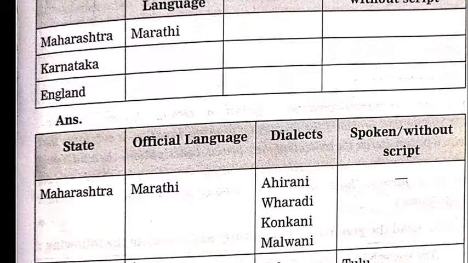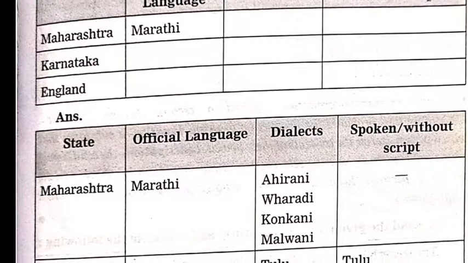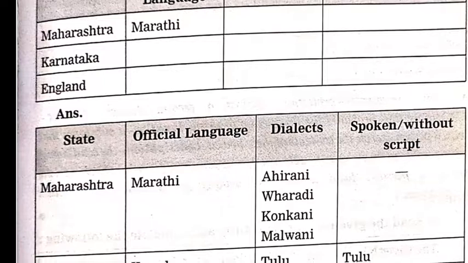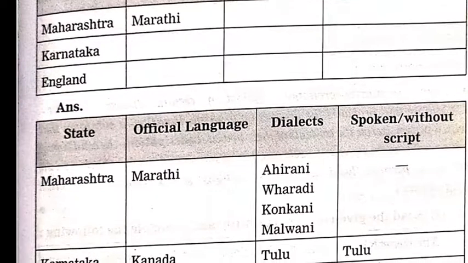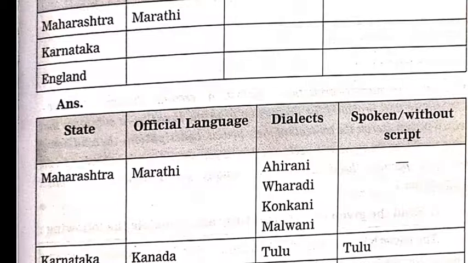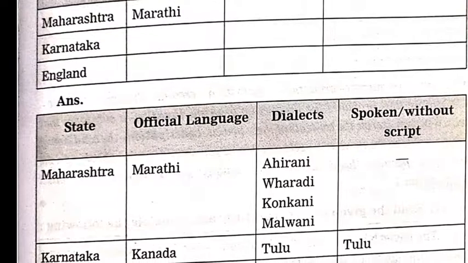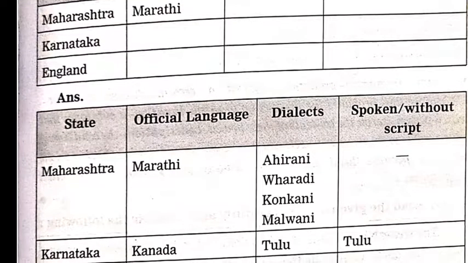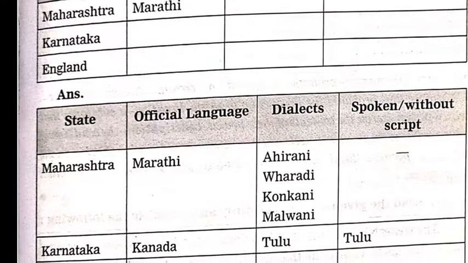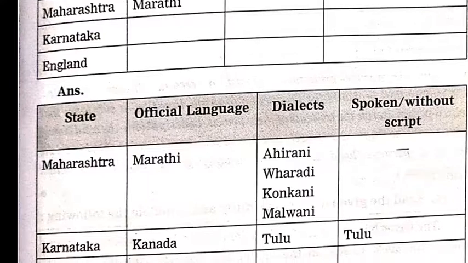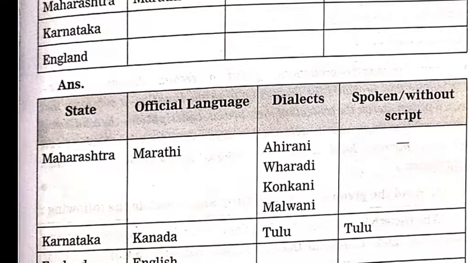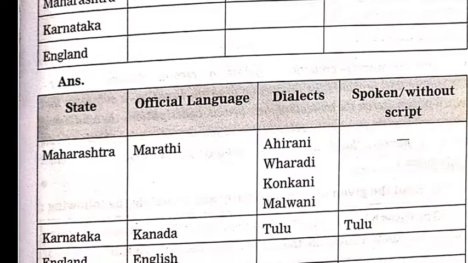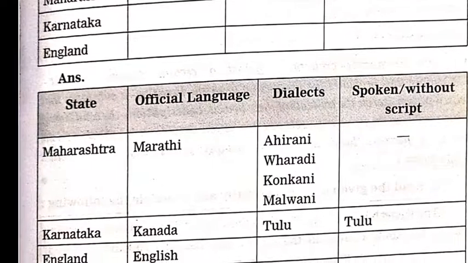Next, the second one given in the question is Karnataka. In Karnataka, Kannada, Tulu, and Tulu has a writing script also. Now the third given in the question is England, and it is used in England. So let us write the answer for England. England, English.